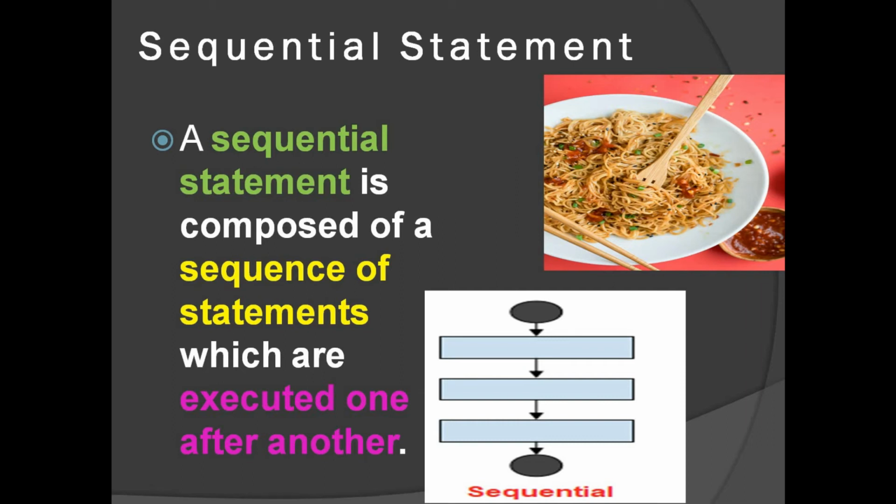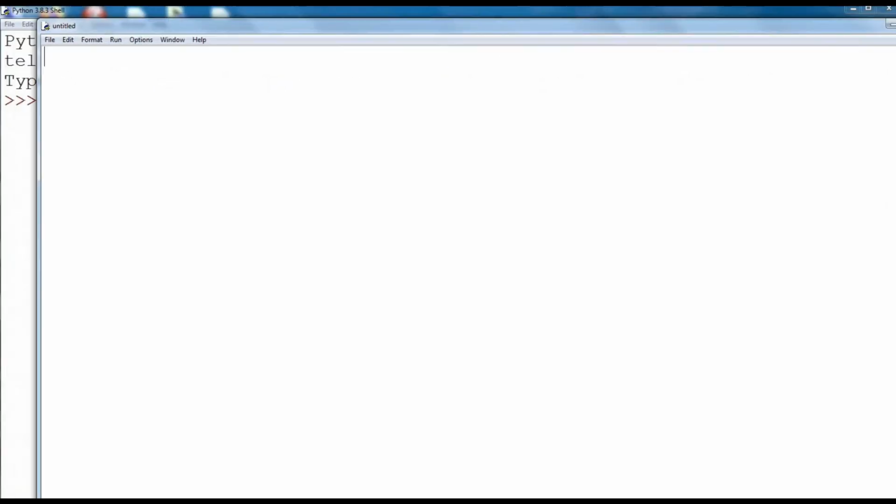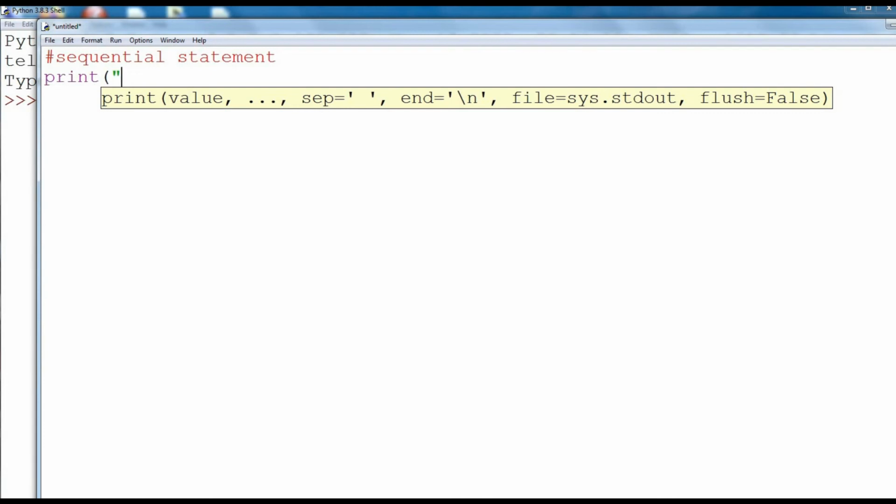Let us see a practical example. So click on File, New File to work in script mode. So this is an example for sequential statement. In the first statement, I'll be giving a print of hello everyone.